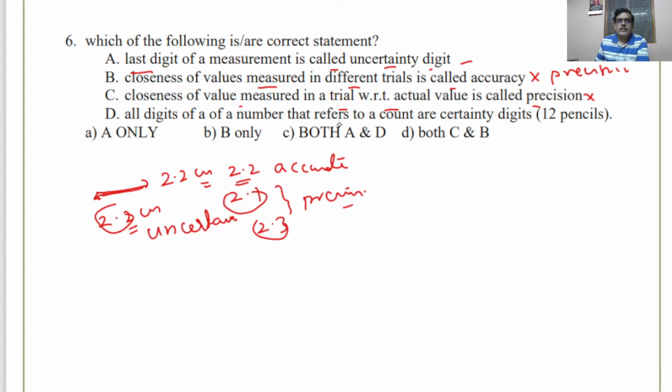All digits of a number that refers to a count are certain digits. See, this statement is correct. When you give a count of anything, an example is given here, 12 pencils, so there will be no error. So in this we cannot say there is uncertainty. If somebody, say a cricketer, scores say 100 runs in a match, then we say there is no uncertainty; it cannot be 99 or 101, we cannot say there is an error. Therefore count is always a certain digit.